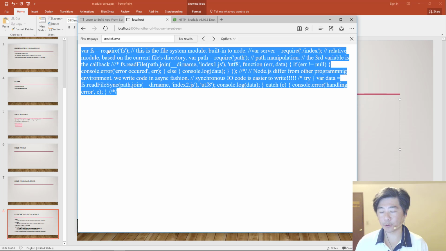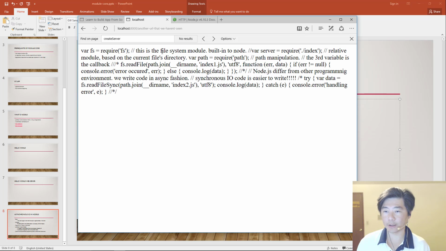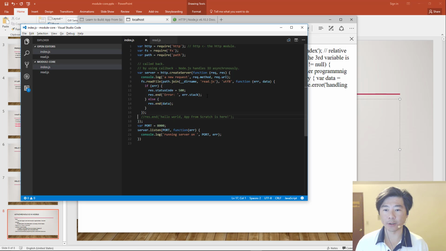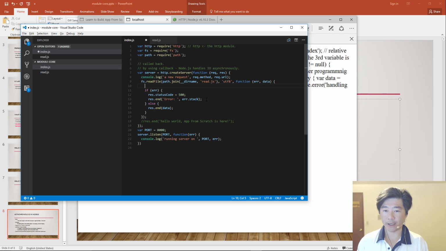Now it's printing out, it's treating it as HTML, so that's the reason why the newline no longer works. So let's set it to be treating it as text plain. So res dot, I think it's headers. So setHeader.